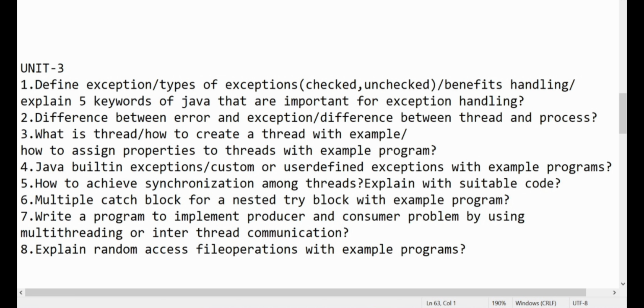Coming to the fifth question, how to achieve synchronization among threads, explain with suitable code. Code is nothing but a program. Learn the synchronization topic and a program for that. That is enough for the fifth question.